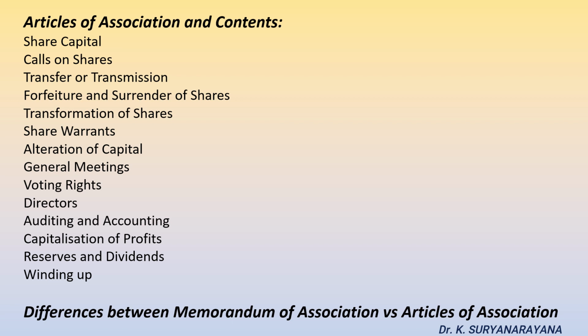It includes the basic conditions on which a company is incorporated. The articles are framed with an objective to perform the aims and objectives constituted by the memorandum of association. Members can make their own regulations through articles of association, which is subject to the Companies Act. A company, while constituting the articles, should ensure that the regulations which are developed are not beyond the power of the company. Coming to the contents of articles of association, we have